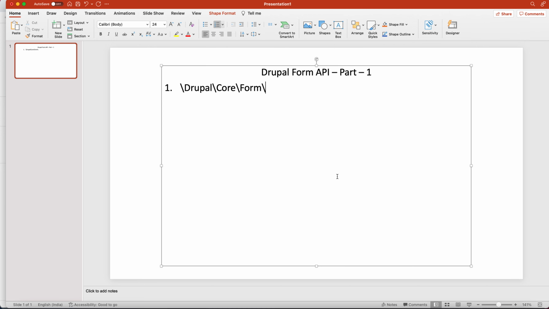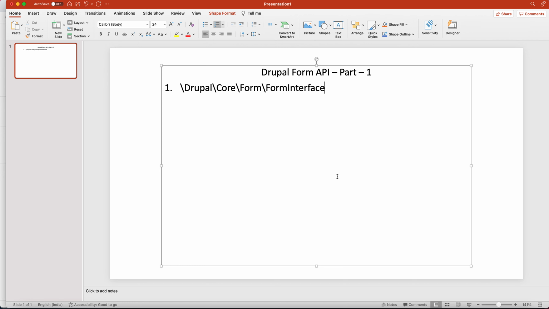Drupal core FormInterface, so this is the under-the-hood logic. When you see any form, the first code written in core for forms is FormInterface. From there it starts its life, and we use it as a form controller.